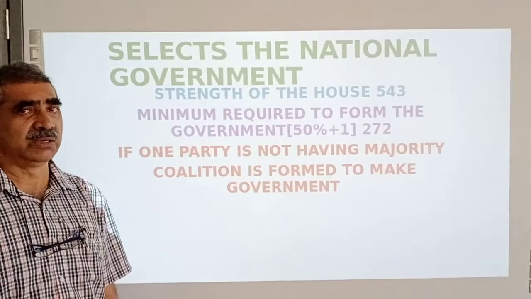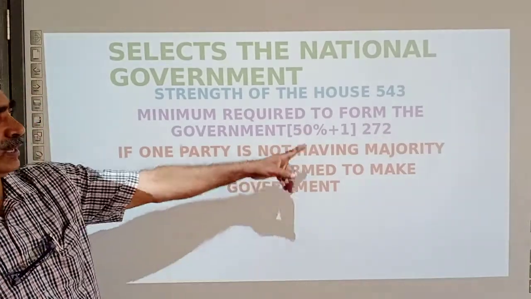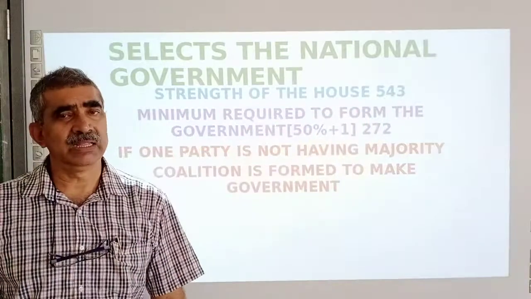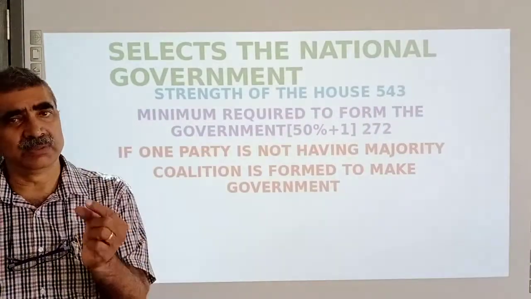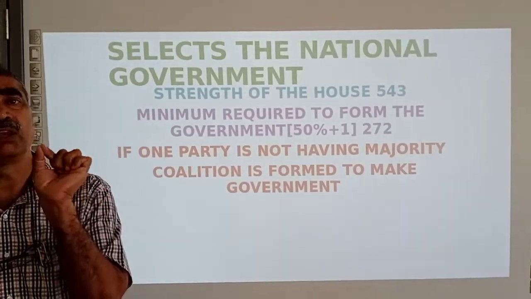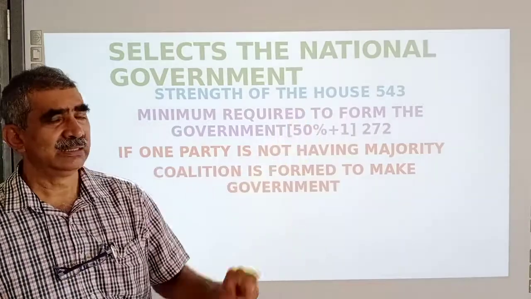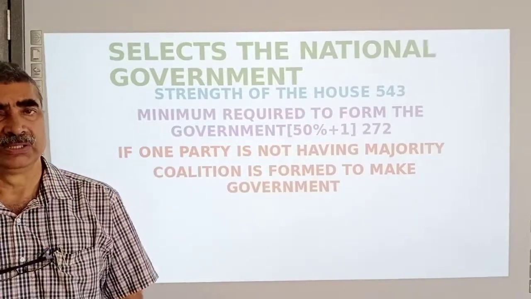So the strength of the House at present is 543. Earlier, you might have heard the strength of the House as 545: 543 elected, 2 members nominated.